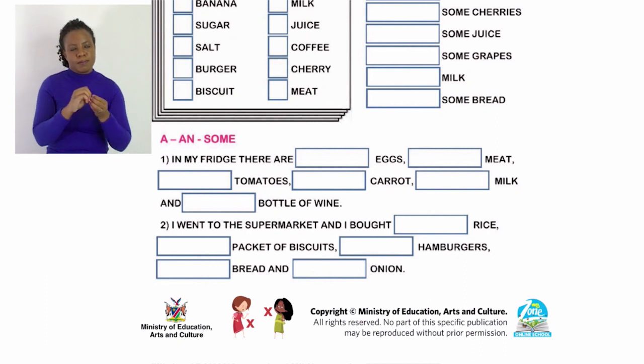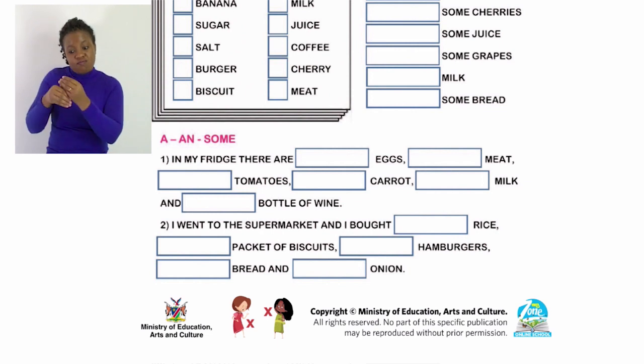Number 2, I went to the supermarket and I bought some rice, a packet of biscuits, some hamburgers. There's a plural there, there's an S on hamburger.